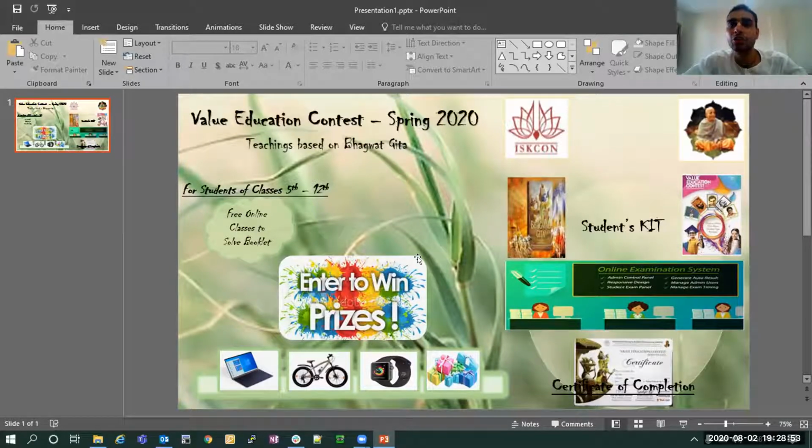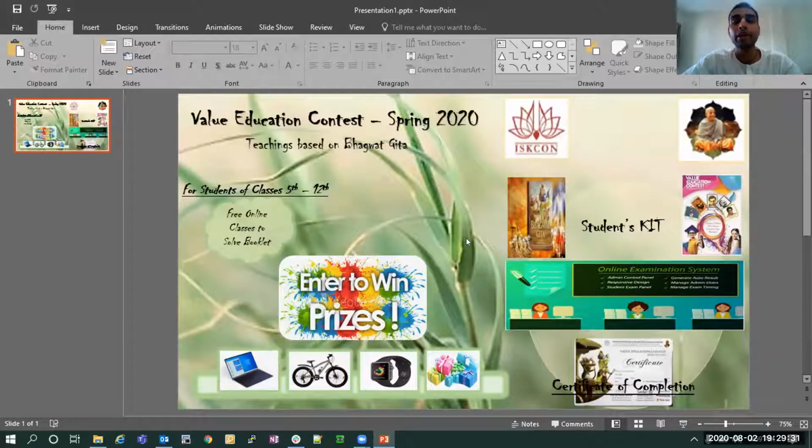Also, don't remove your screen, I will tell one more thing. Here a very important thing to know is that while we are adding photos, they should not be blurry. Like here you can see the photos of Srila Prabhupada, ISKCON and Bhagavad Gita are blurry. So try to take images from the internet which are of good quality. This I'm telling for everyone. Also, one more very important thing: never try to extend any image.